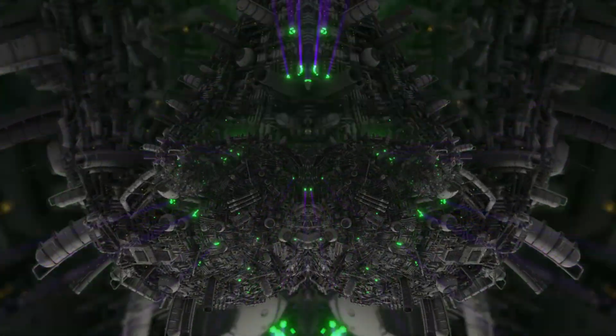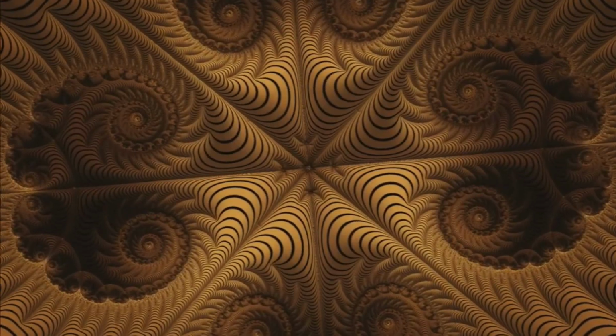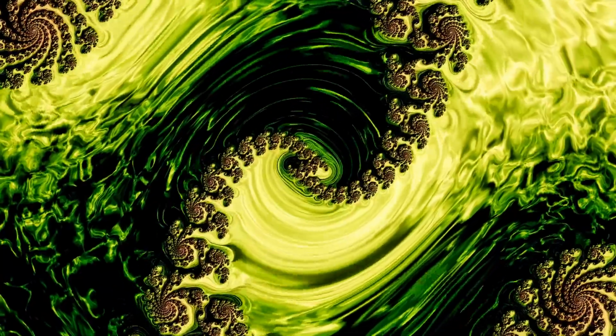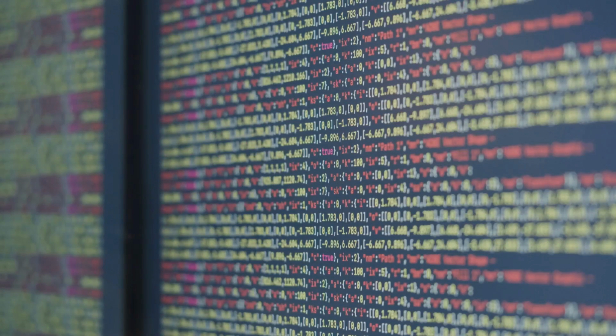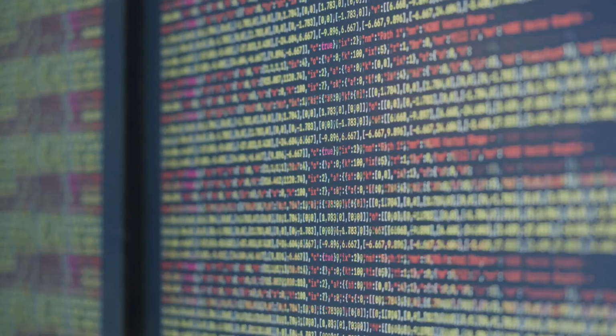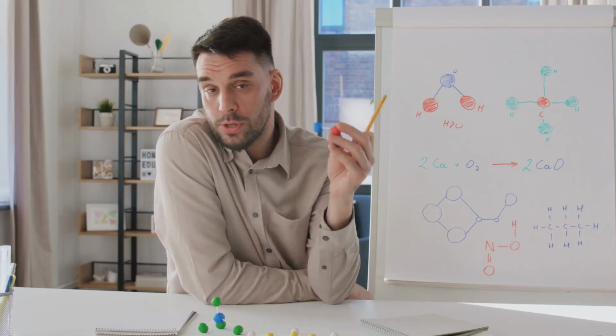Have you ever looked at a fractal and thought, is that random? I mean, all those wild swirls and jagged edges, surely some chaos must be at play. But here's the twist. Fractals might look unpredictable, but at their core they're built on pure order.